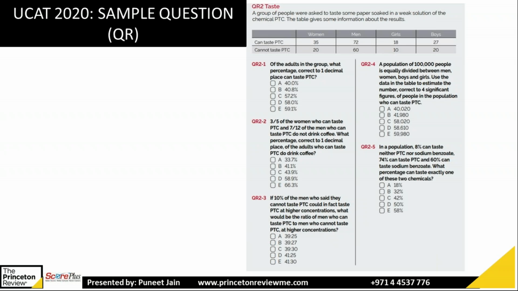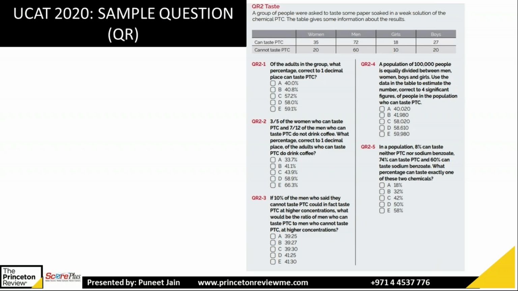35 and 72. So do 35 plus 72 like this. 63 divided by 35 plus 72. So that'll give you the percentage. But now what you have to do, 100 minus this answer, because they're asking for the people who drink coffee. So 100 minus that answer you got, that'll give you 41.1%. So the answer is B for boy.